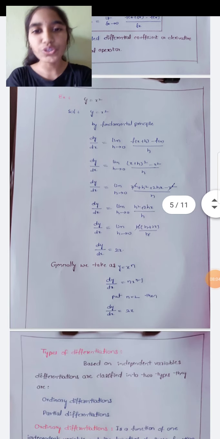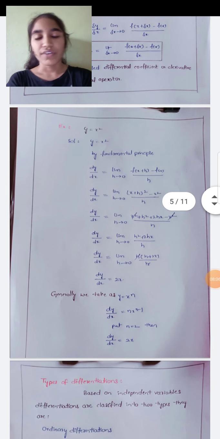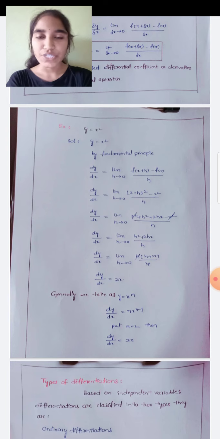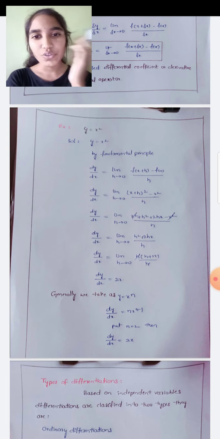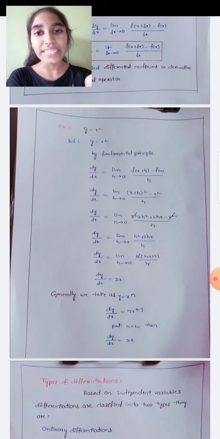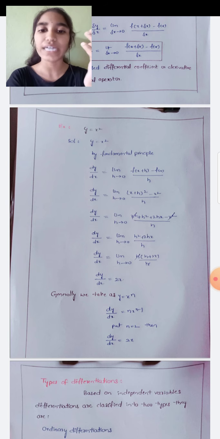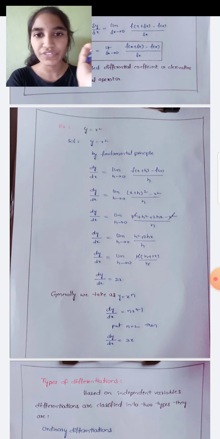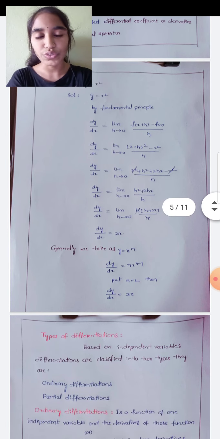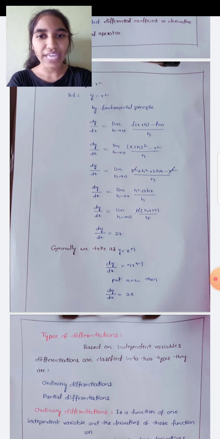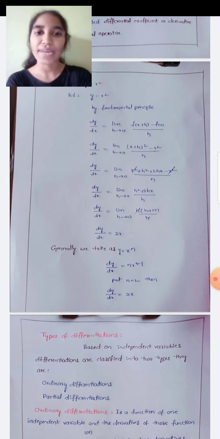So here we are going to have an example for the first principle or fundamental principle of differentiation. We are taking a small example. We usually know the differentiation of x square, but here we are going to see how it comes by using the fundamental principle of differentiation. Here y is equal to x square. It is a problem and we are going to solve it by the fundamental principle. What we have: dy by dx is equal to limit h tends to 0 of f of x plus h minus f of x by h.